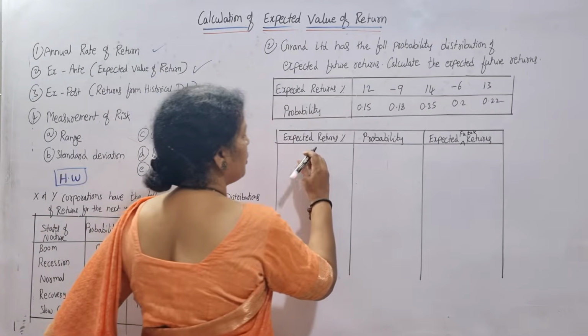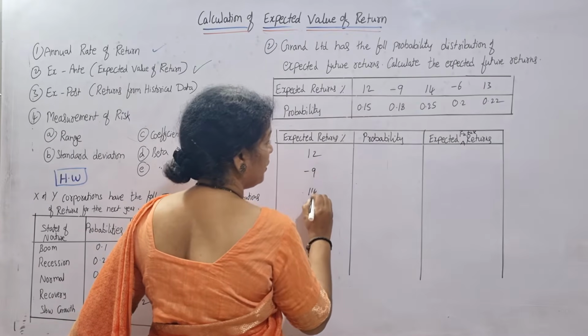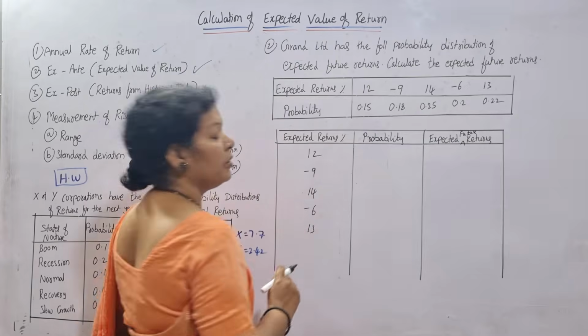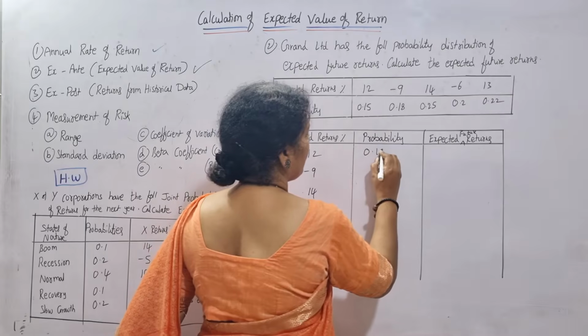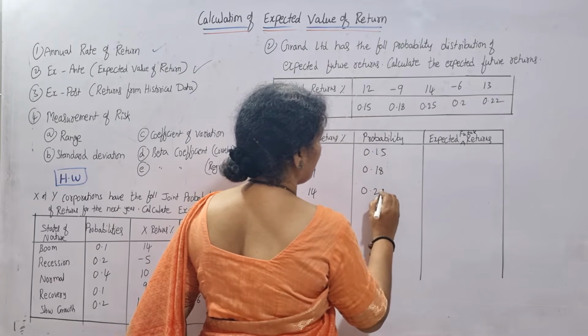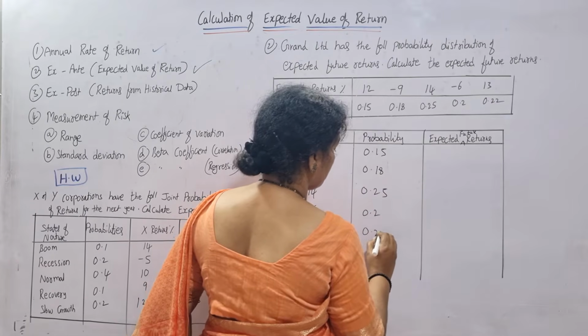So the percentages are 12, minus 9, 14, minus 6, 13. Probability is also given: 0.15, 0.18, 0.25, 0.2, 0.22.